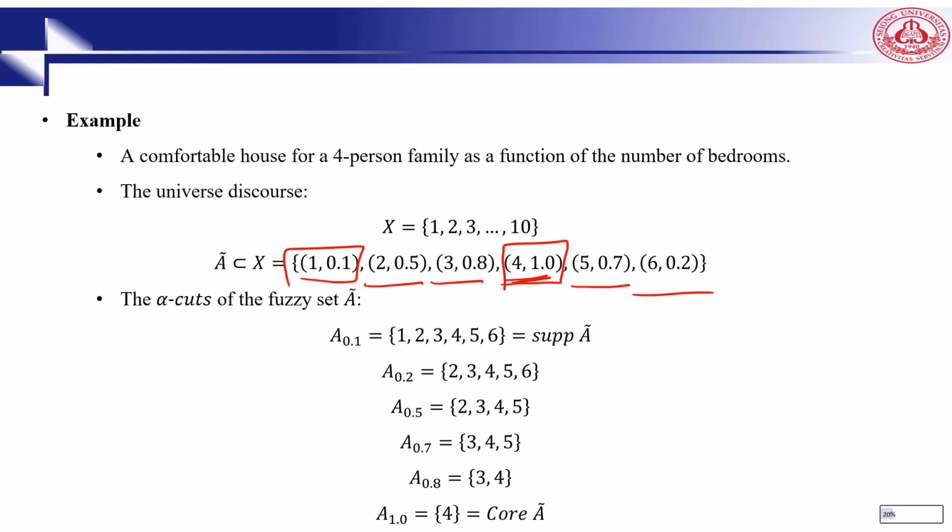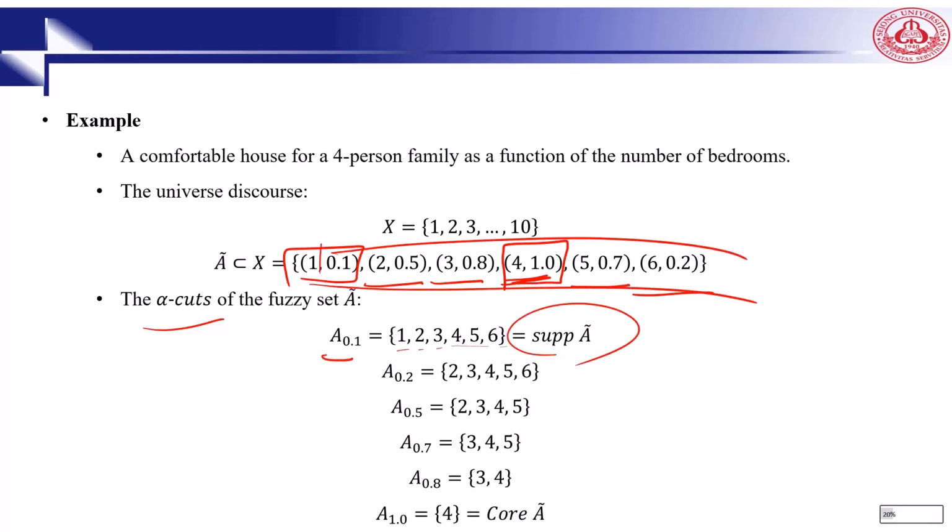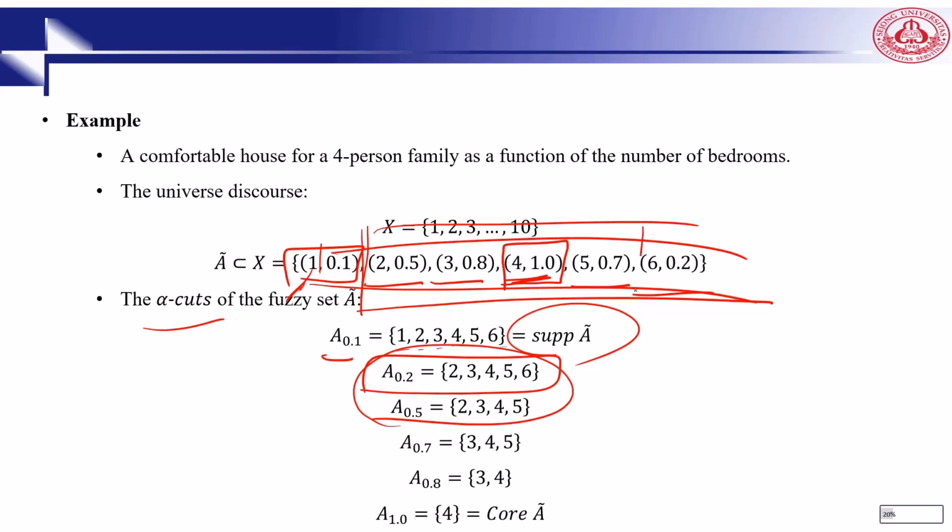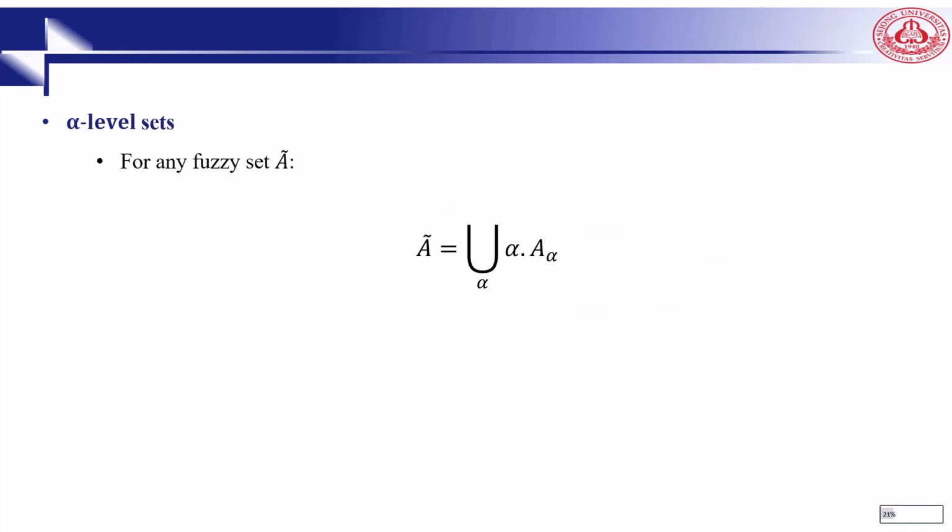Then if you want to talk about alpha cuts for this set, we say 0.1. So from 0.1 upward: 1, 2, 3, 4, 5, 6. Then 0.2: 1 is not included, because we start from here, the alpha cut. Then for 0.5, we again start. So you can see 0.5 and 0.2, but this one is not included. For 0.7, we will consider these 3, 4, and 5. For 0.8, we will consider these 2. And for 1, we consider only 1. So here are the alpha level sets.